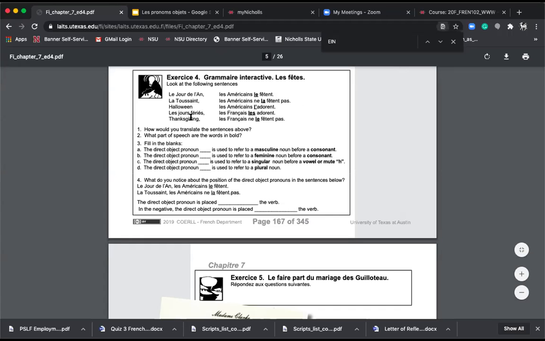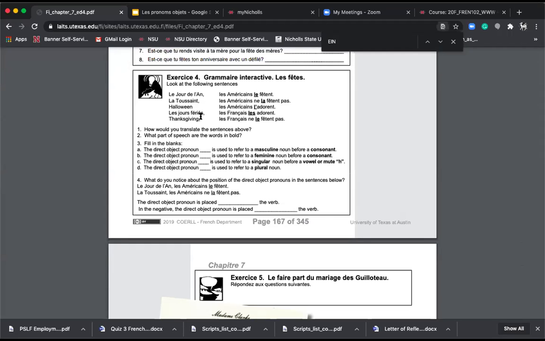Thanksgiving, les Français ne la fêtent pas. Ne le fêtent pas parce que c'est le Thanksgiving. So, let's talk about how we would translate those. We have Americans celebrate it, le jour de l'an. Americans do not celebrate it, la Toussaint.